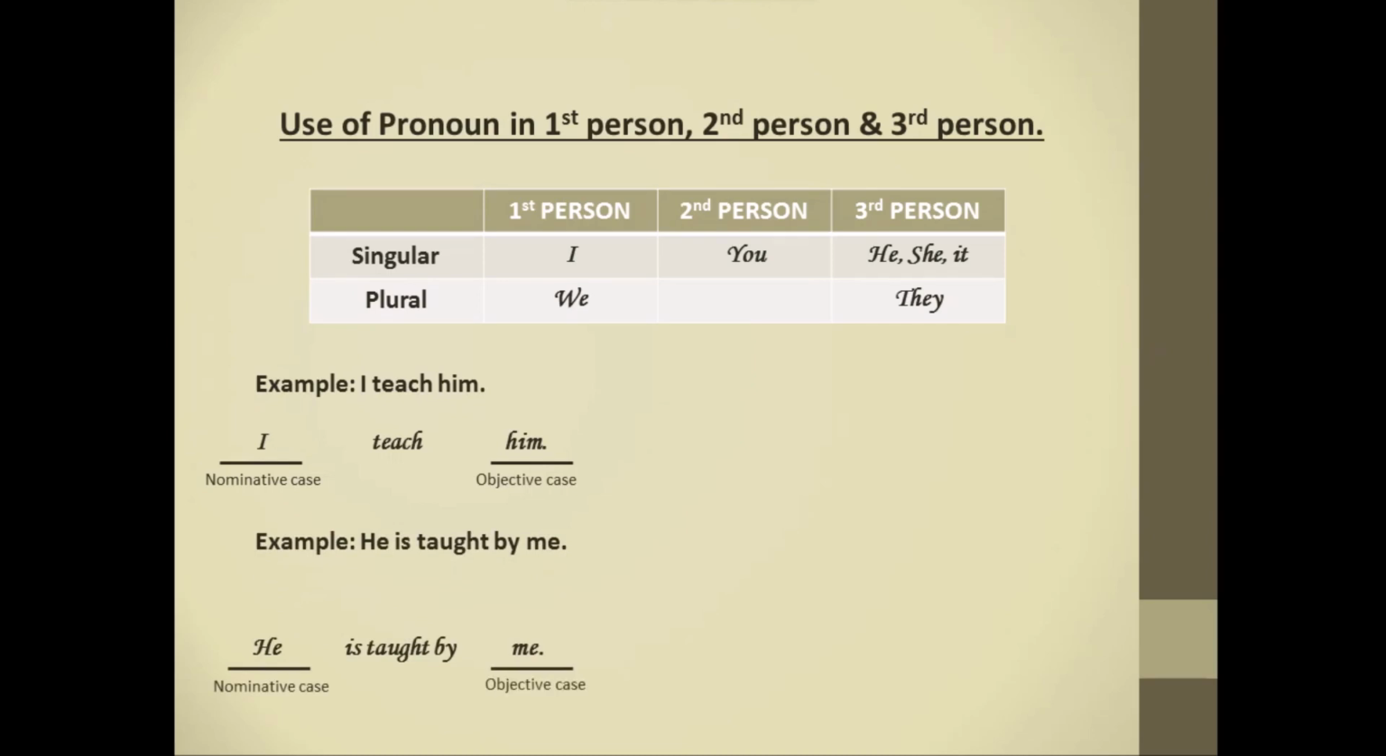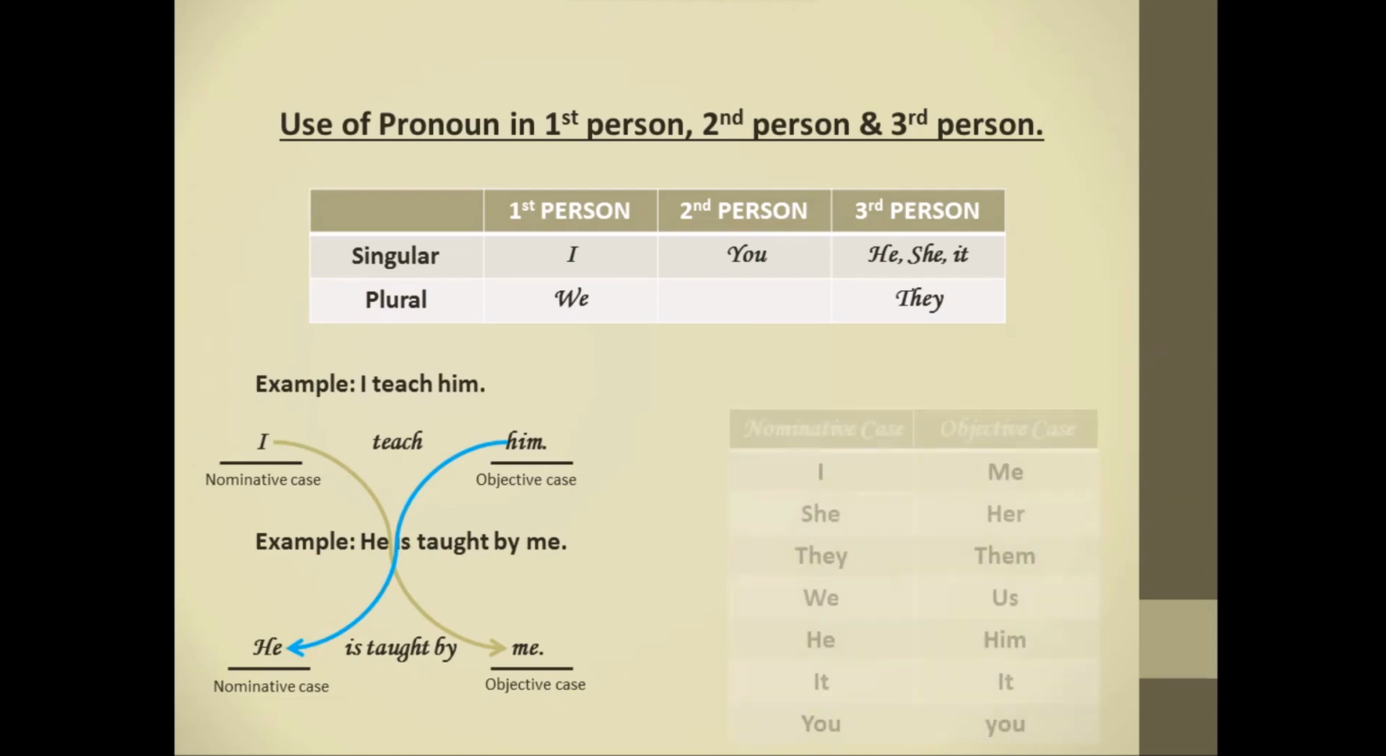Here you can see I changes into me when changing from nominative case to objective case, and similarly he changes into him when changing from nominative case to objective case. Here nominative case and objective case of all persons are shown. Let's see what are the uses of personal pronoun.